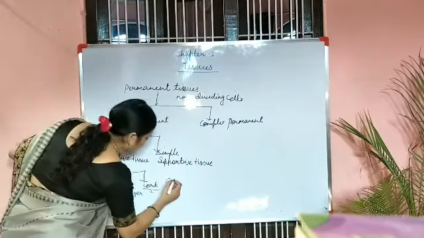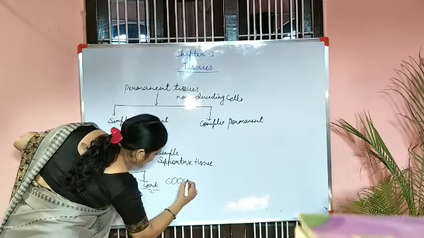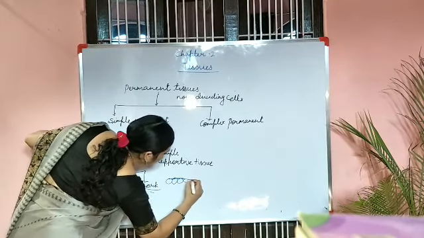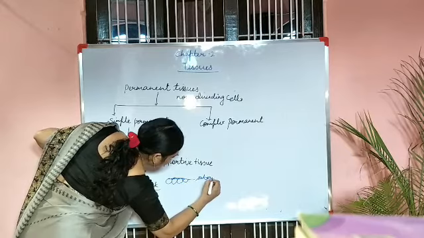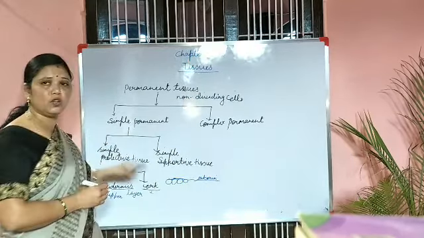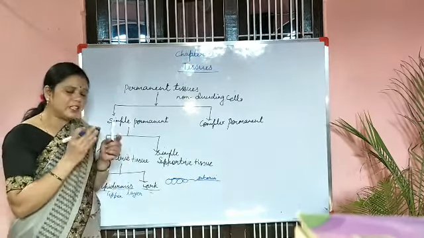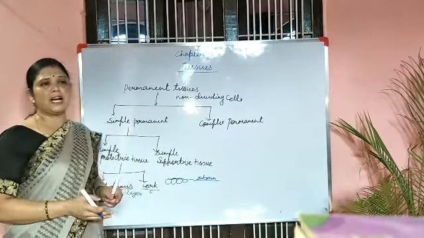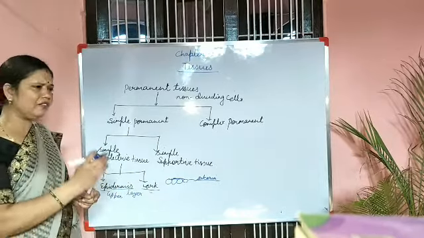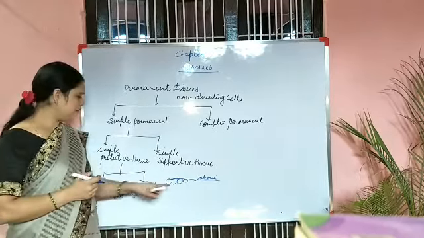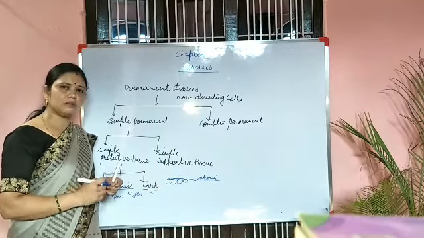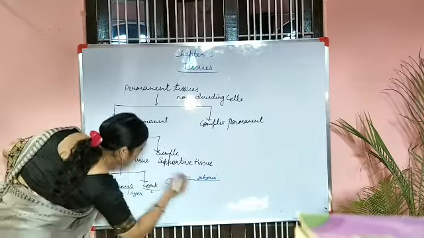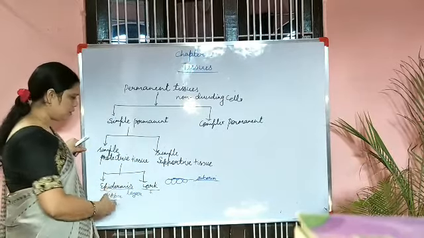So dead cells which are very highly thickened, and a covering of a chemical known as suberin is present over them. And do you know what the function of this suberin is? Suberin makes a tree or that particular part impervious to water. So water will not enter that area where these cells are present because of the presence of which chemical, that is suberin. Remember it, it can be asked in the examination also.